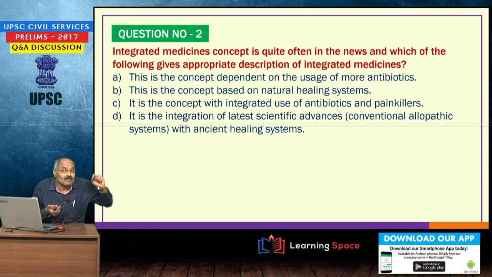Integrated medicines concept is quite often in the news, and which of the following gives an appropriate description of integrated medicines? Across the world, this concept of integrated medicines is taking root, and the option is D: it is the integration of latest scientific advances with ancient healing systems. So, conventional allopathic medicines along with ancient healing systems are integrated. That is the meaning of integrated medicines.